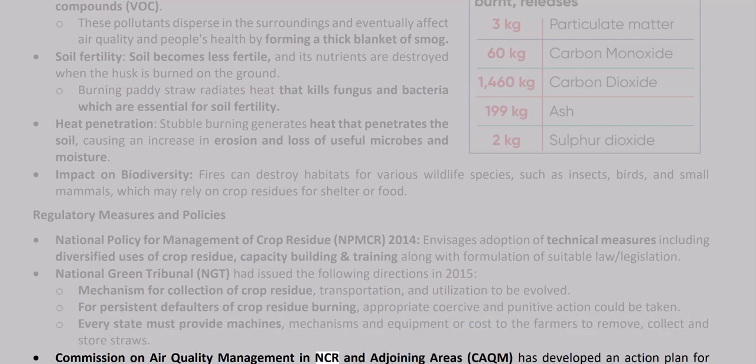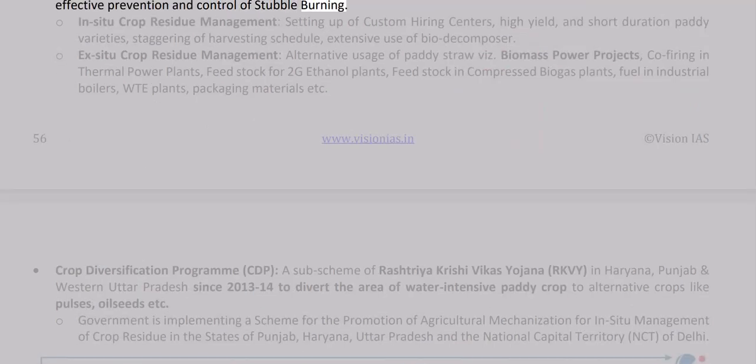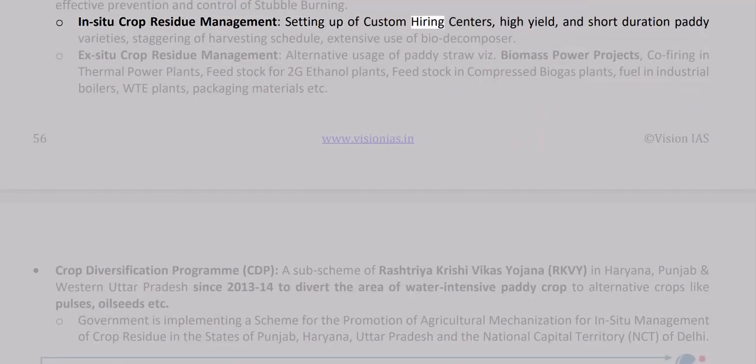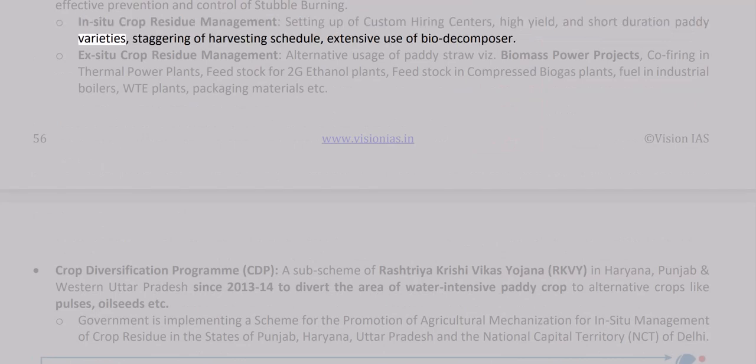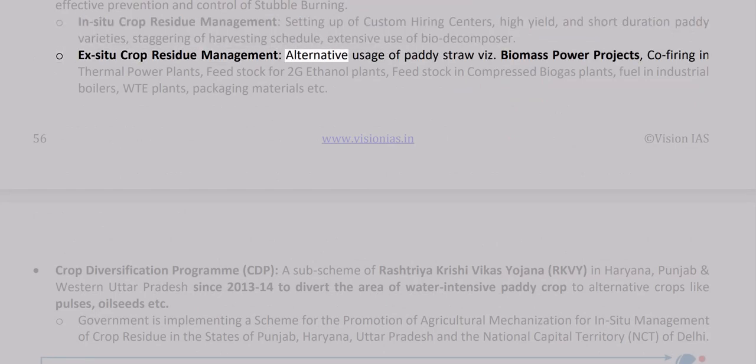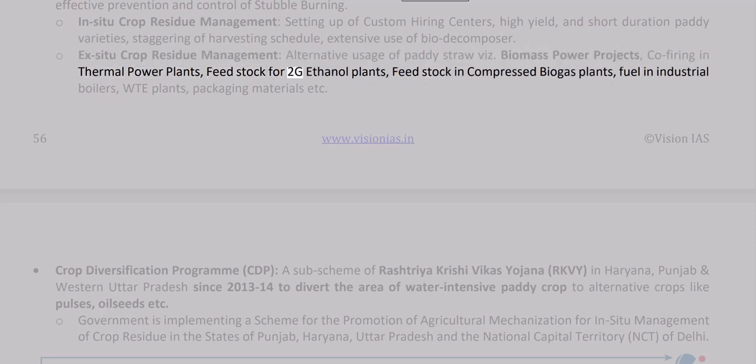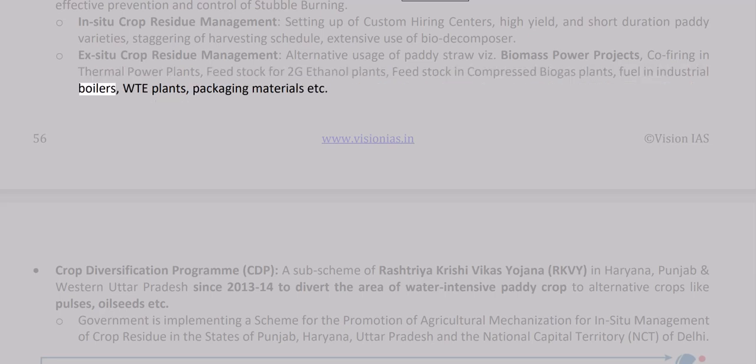The Commission on Air Quality Management in NCR and adjoining areas, CAQM, has developed an action plan for effective prevention and control of stubble burning. Institute crop residue management, setting up of custom hiring centers, high yield and short duration paddy varieties, staggering of harvesting schedule, extensive use of biodecomposer. Institute crop residue management, alternative usage of paddy straw, viz. biomass power projects, co-firing in thermal power plants, feedstock for 2G ethanol plants, feedstock in compressed biogas plants, fuel in industrial boilers, WTE plants, packaging materials, etc.